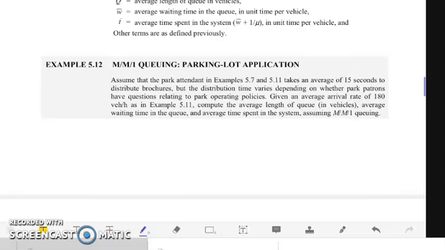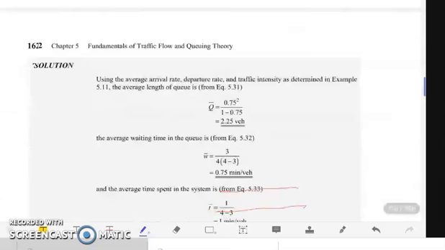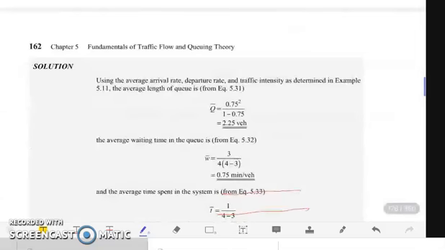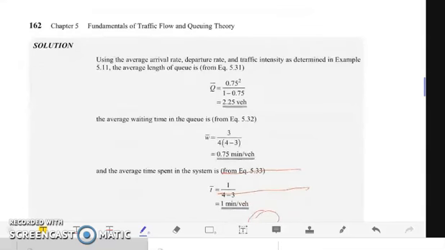So for this one, we have our average arrival rate, the departure rate, and traffic intensity. We're going to make use of what we have computed in the previous discussion, wherein our traffic intensity, as previously computed, is 0.75.